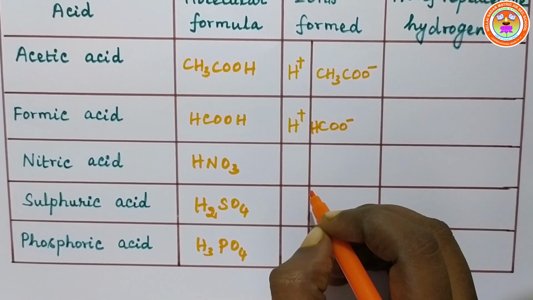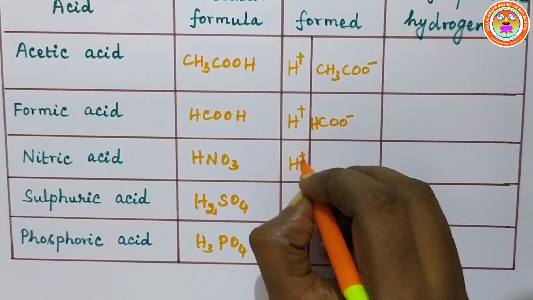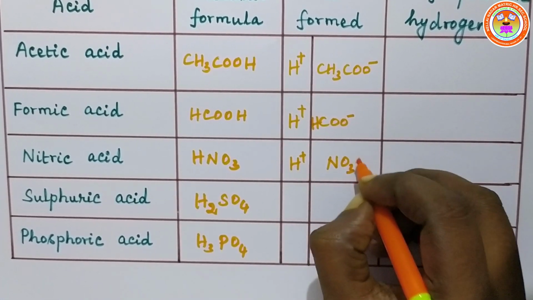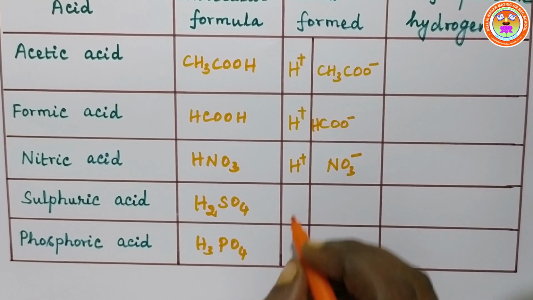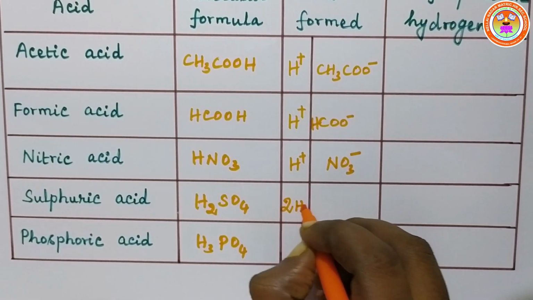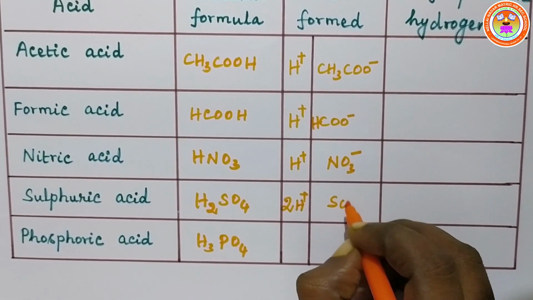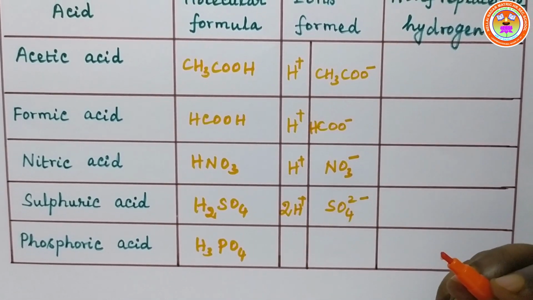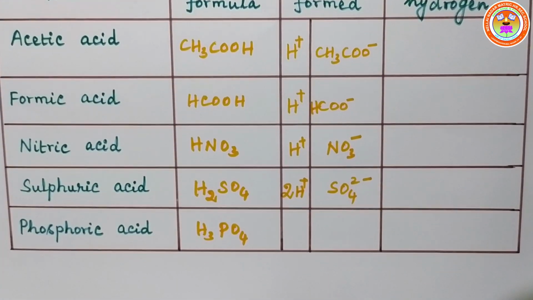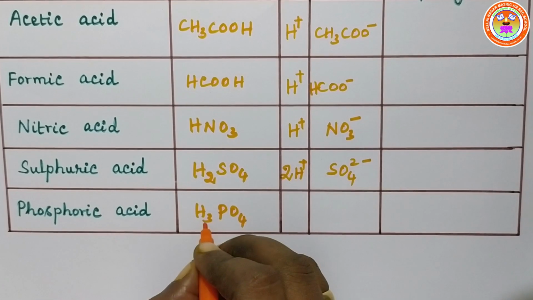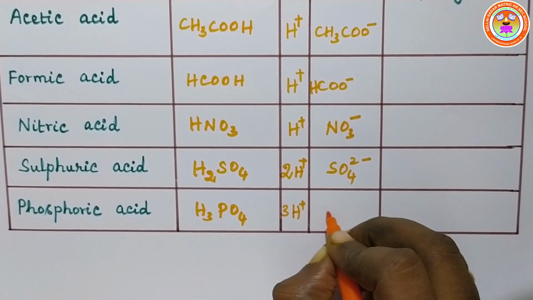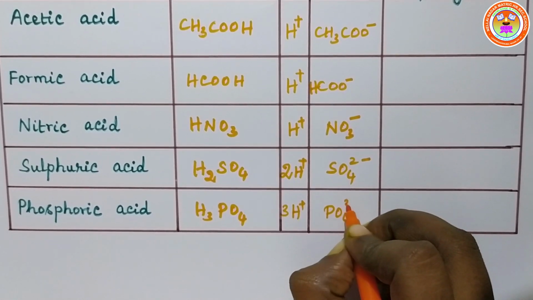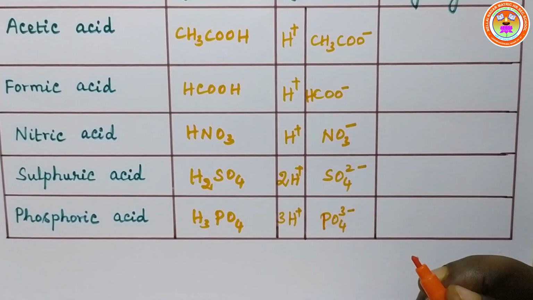Nitric acid dissociates to form H plus and NO3 minus ions. Sulfuric acid dissociates to form 2H plus and SO4 2 minus. Phosphoric acid has 3 hydrogen atoms, so it forms 3H plus and PO4 3 minus, the phosphate ion.